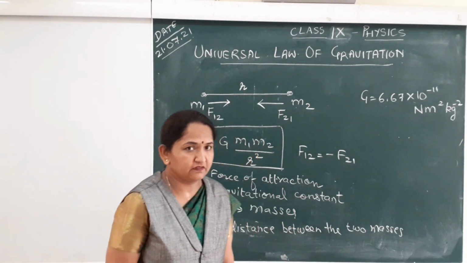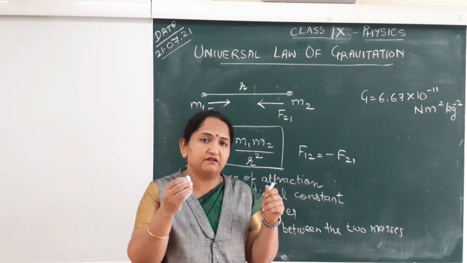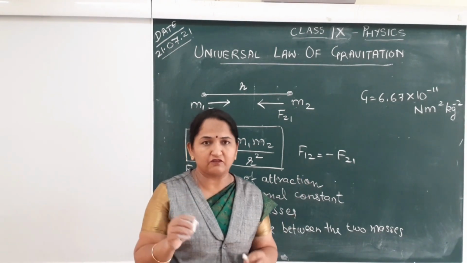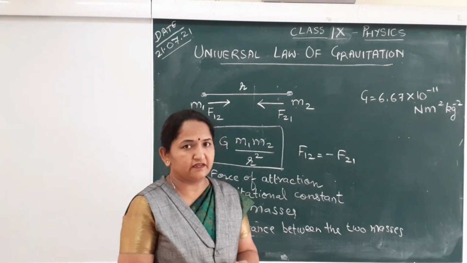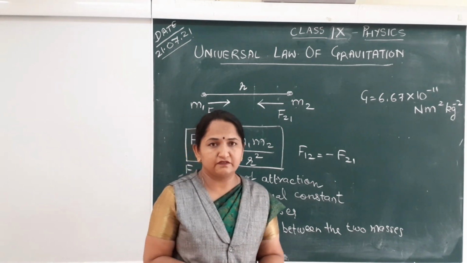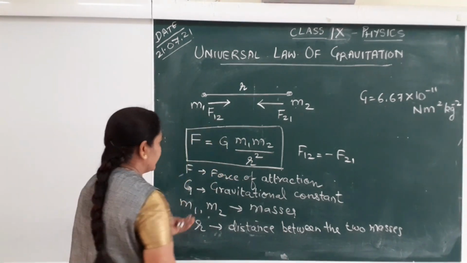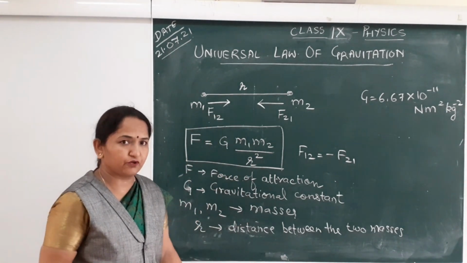So this is the magnitude of the forces occurring between any two ordinary bodies present on the surface of Earth. Here we can do one calculation and just see how much is the force between these two chalk pieces, or let us say two footballs.